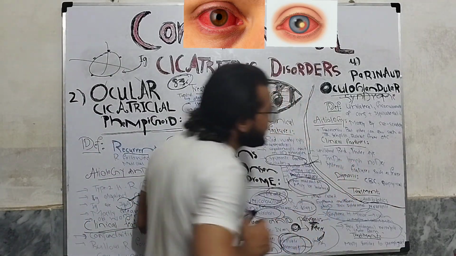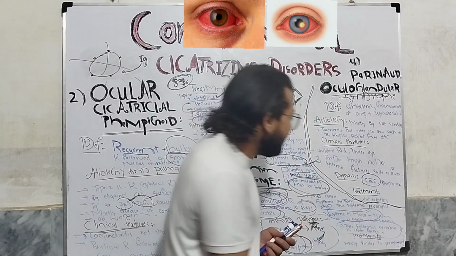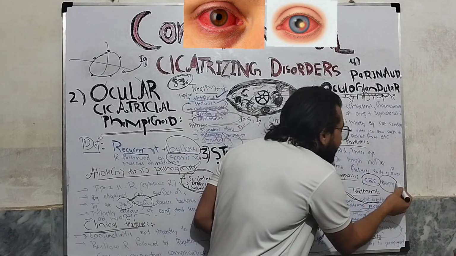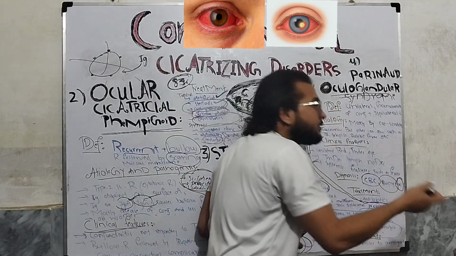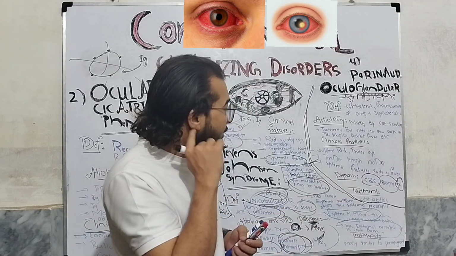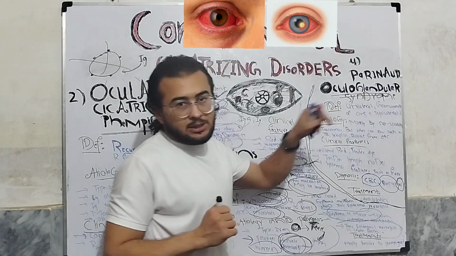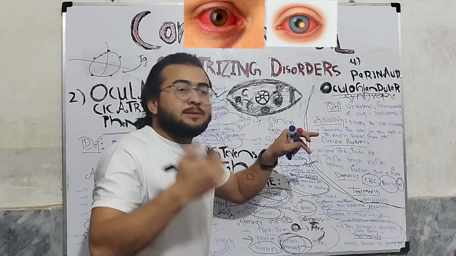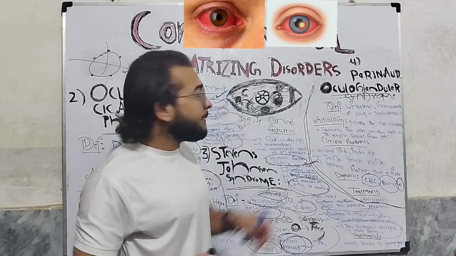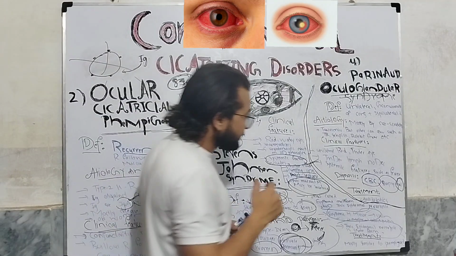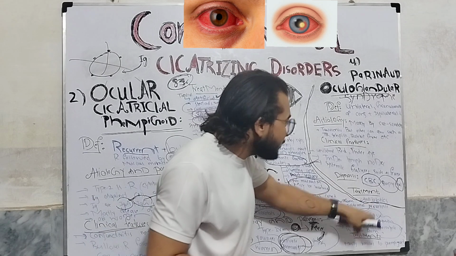Now, how can we diagnose the condition? The condition can be diagnosed by lab investigations such as CBC, we can take a biopsy, we can also take secretions from the conjunctiva and send them for laboratory investigation such as culture. Okay, so CBC, biopsy, and culture can be done, and we can diagnose the condition in a patient presenting with red tender eyes, tender pre-auricular lymph nodes, and systemic features like fever. As the condition is mostly bacterial, the treatment options are antibiotics.